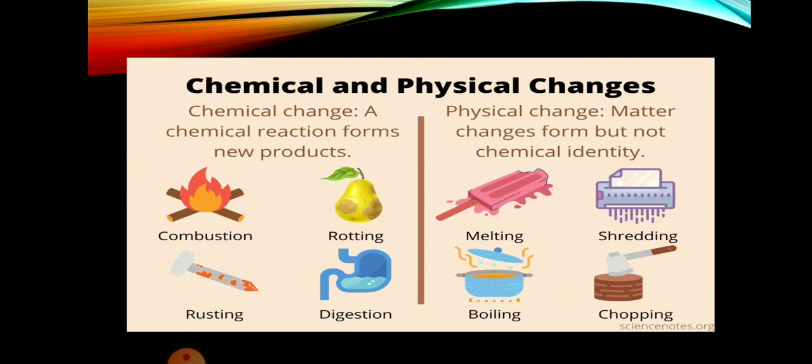So a change in which no new substance is formed and we can generally get back the original substance is called a physical change. However, not all physical changes can be reversed. Tearing of paper into pieces and grinding of cinnamon are examples of physical but irreversible changes. If you tear the paper, you cannot get the original paper back. The shape of the paper has changed after you tear it off.